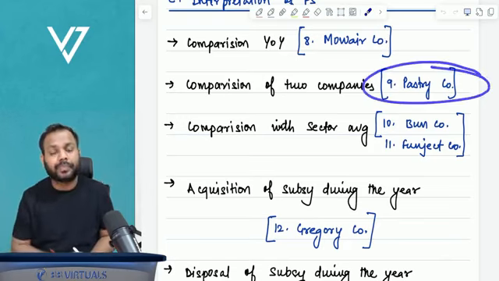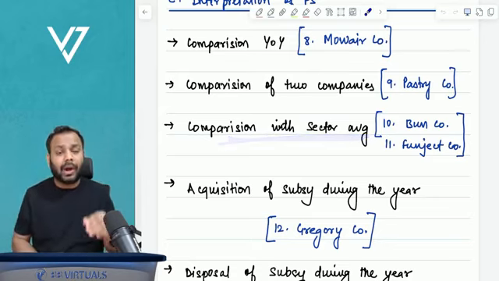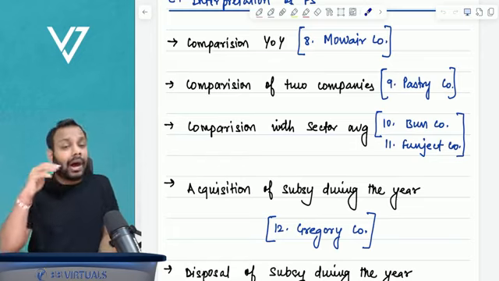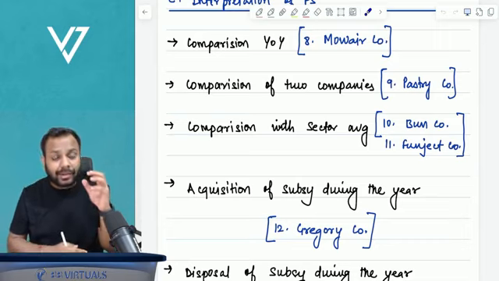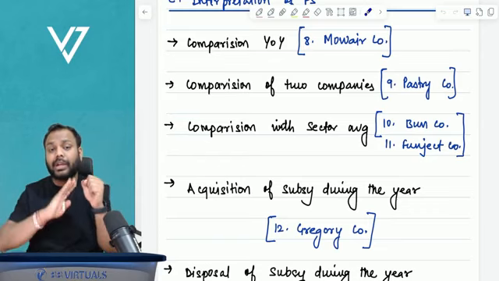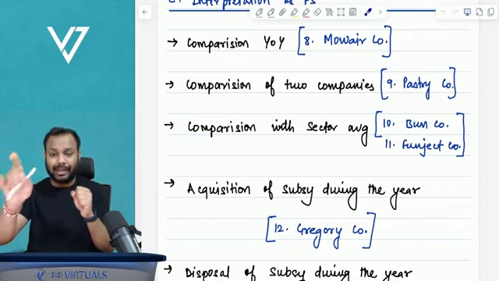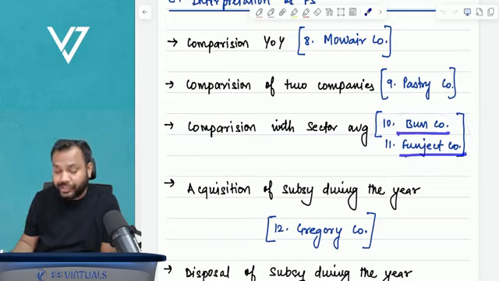Then comparison with sector averages. How Amazon performed in 2025 versus how the e-commerce industry performed in 2025. Comparison of the ratios of a company with the sector of that company for that year.